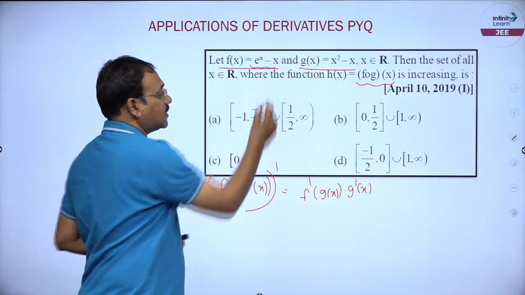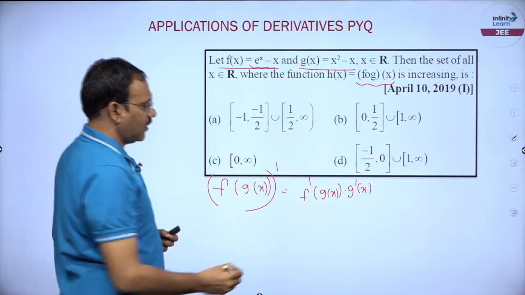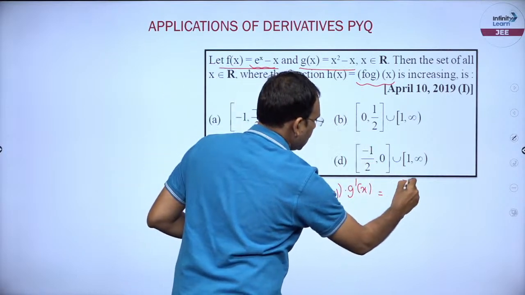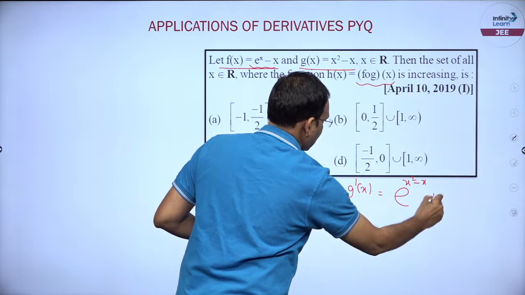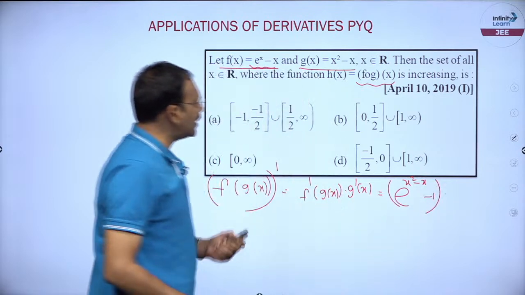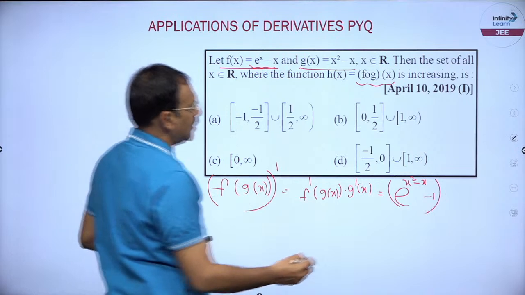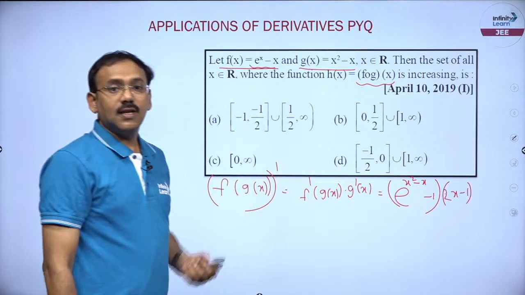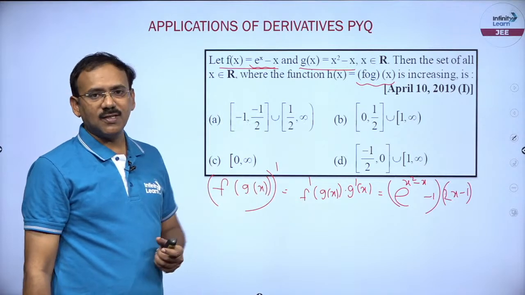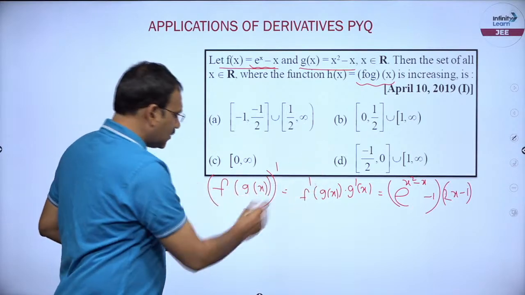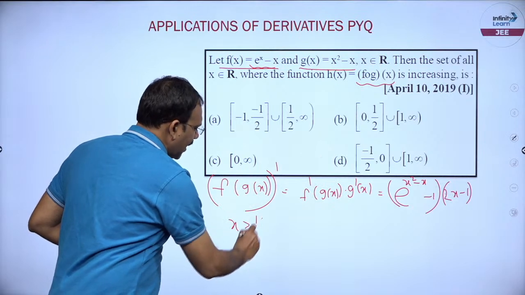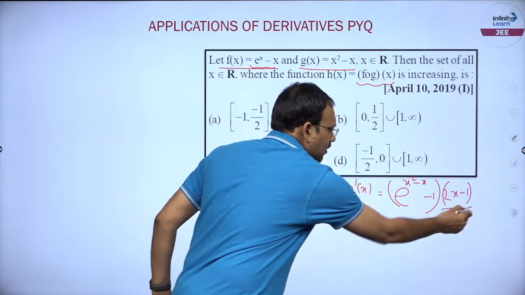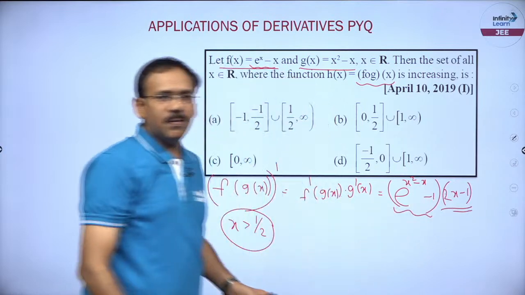f dash x is e power x minus 1, that means e power g of x, that is x square minus x minus 1, multiplied by g dash x, which is 2x minus 1, right friends. Now, I want this product to be positive. Fine. So, case 1, suppose x greater than 1 by 2. So, the second factor is positive, so this factor should also be positive.